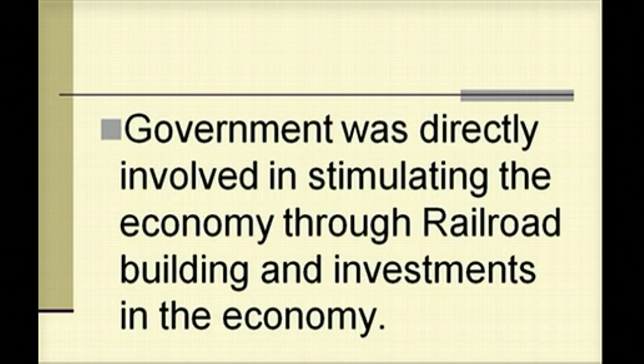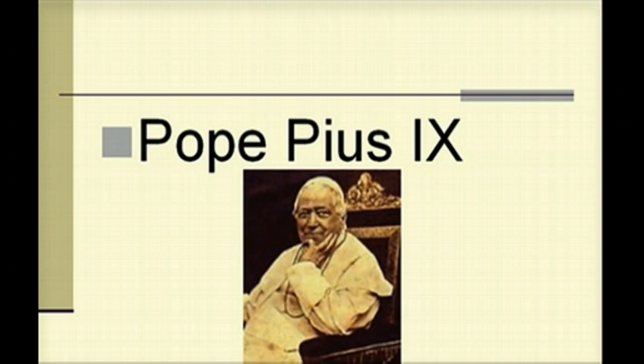Question 13, what did Napoleon III do economically? He directed the government to stimulate the economy of the railroad and investments in the economy. So his biggest strength being economic reforms as emperor. Biggest weakness, foreign policy. Question 14, who gave us the syllabus of errors? That would be Pope Pius IX.